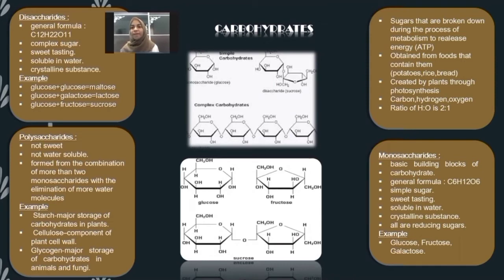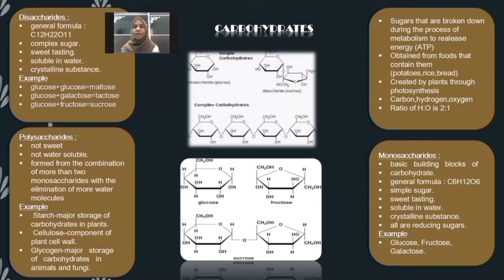The first one is monosaccharide. Monosaccharide is the basic building block of carbohydrate. The general formula for monosaccharide is C6H12O6: 6 carbon, 12 hydrogen, and 6 oxygen. Monosaccharide is a simple sugar, sweet tasting, and soluble in water. Monosaccharide is also a crystalline substance, and all monosaccharides are reducing sugars. Examples of monosaccharide are glucose, fructose, and galactose.